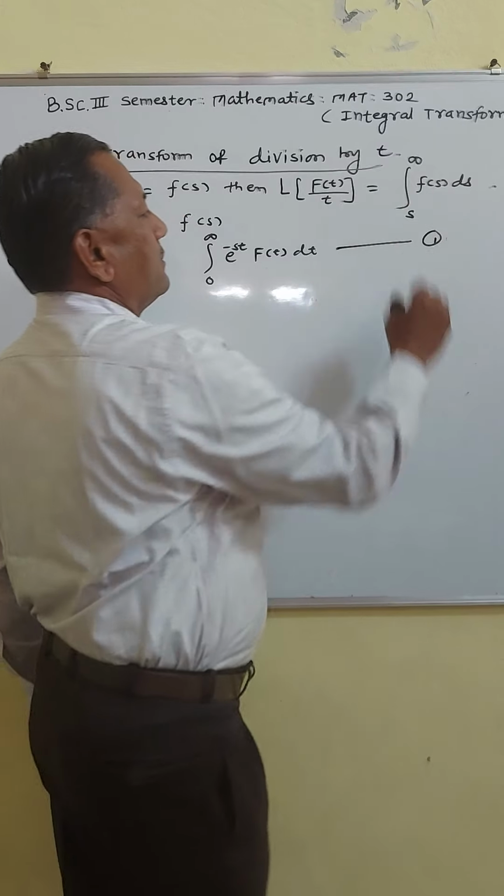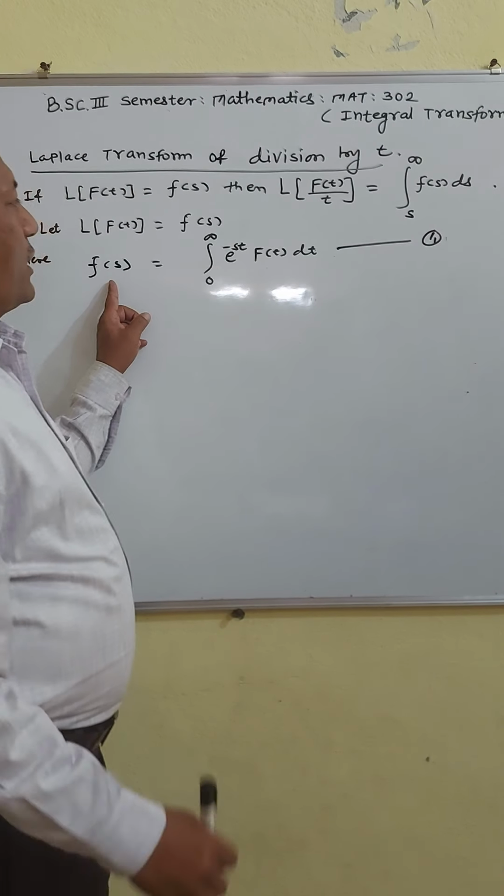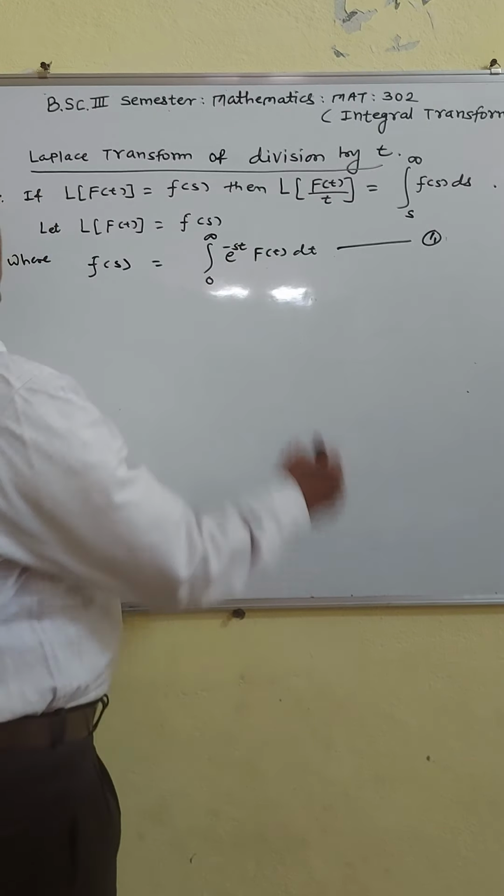Now you integrate this equation with respect to s.